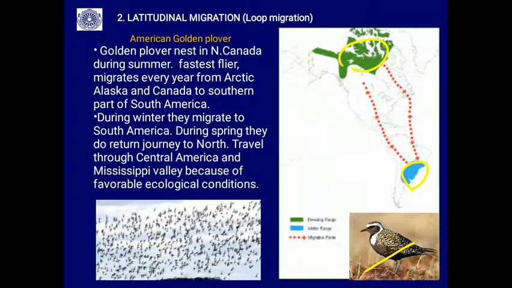That means at the time of the onward journey, they take the Atlantic Ocean route, and during their return, given the favorable ecological conditions, they take the Mississippi Valley. So this is forming a loop, the onward journey and backward journey form a loop. This is the golden plover migrating flock you can make out in this picture.